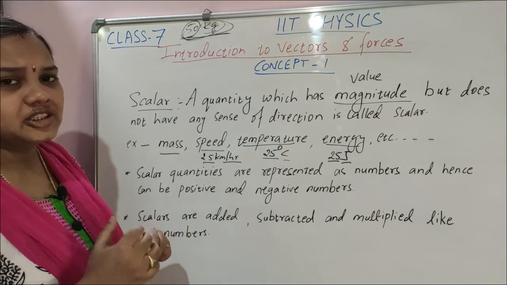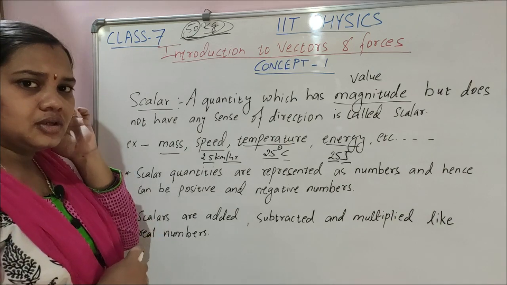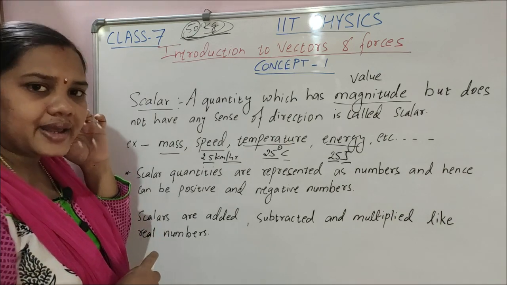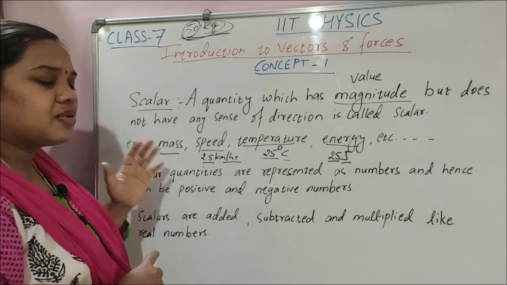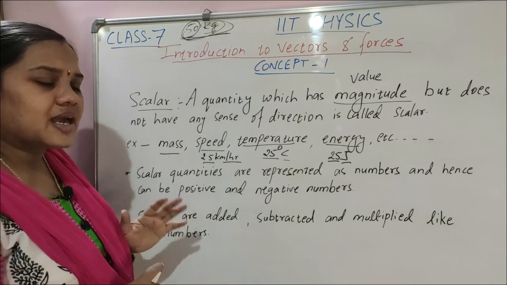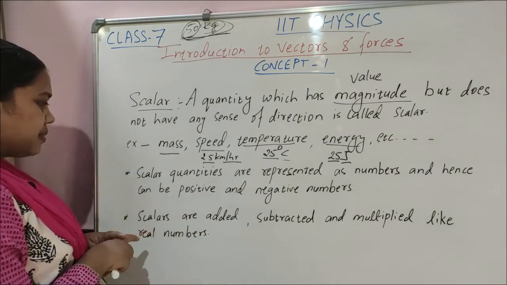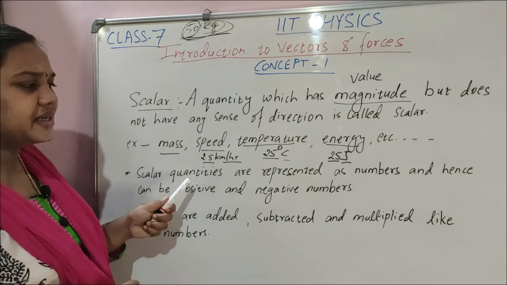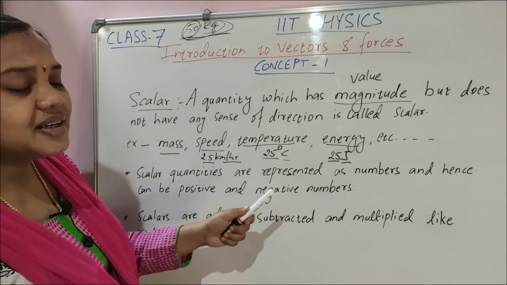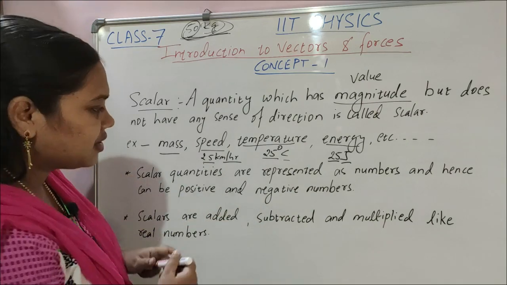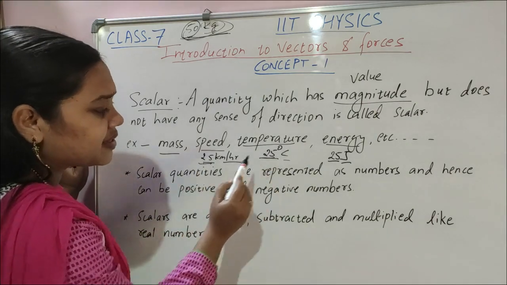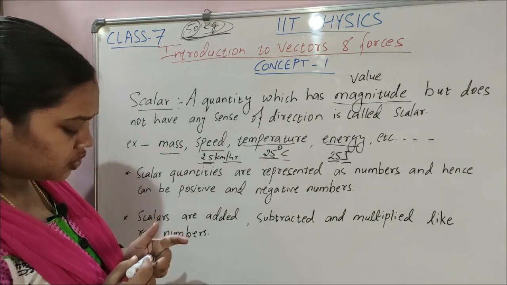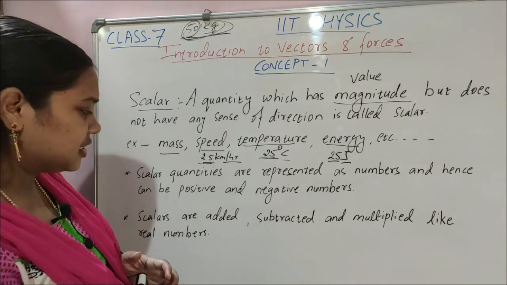Any quantity which gives you only magnitude and does not tell about direction is a scalar quantity. Basically 2 points are there. Scalar quantities are represented as numbers, which can be positive or negative.